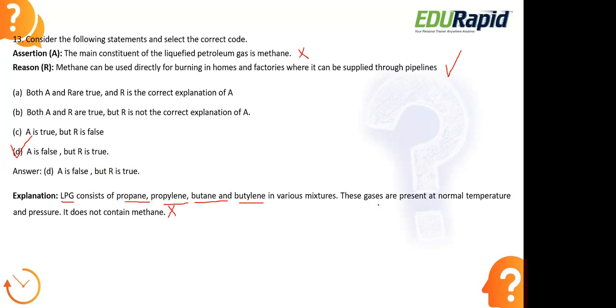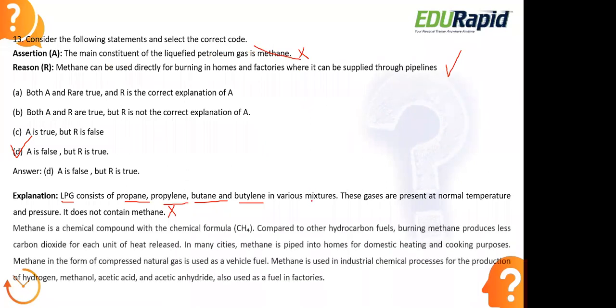All of these are gases. These gases are present at normal temperature and pressure, so standard temperature and pressure. So all of these different gases are found here in LPG. By this we can say that liquid petroleum gas doesn't contain methane. So the first statement, the assertion, is completely false. Now when we look at the reason, the second statement, methane is a chemical compound with the chemical formula CH4. CH4 is nothing but methane.